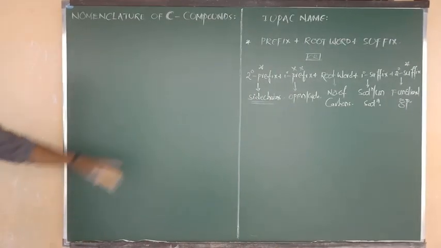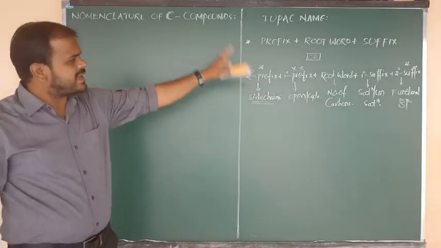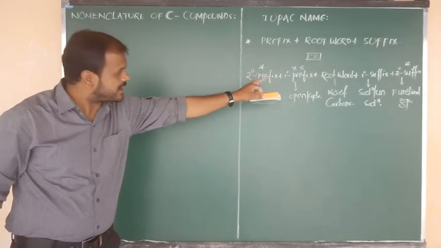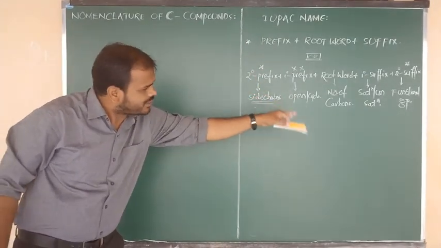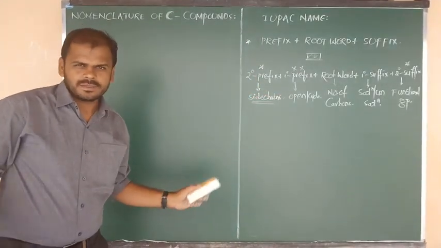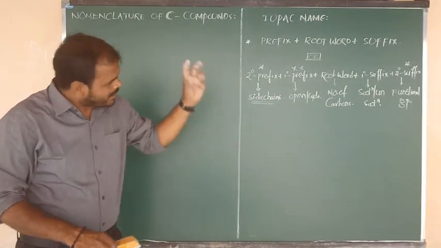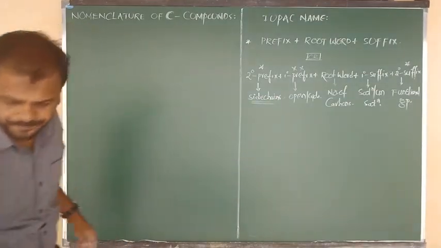The rules and exact names are on the right side; I have already given the names and explained each and every word. So by using all that, how to write the name?